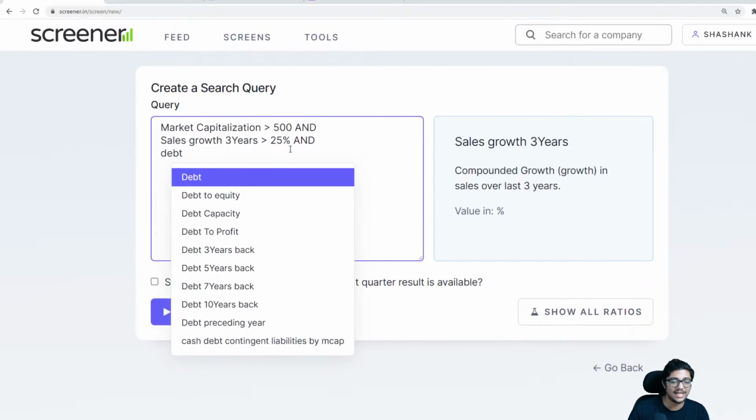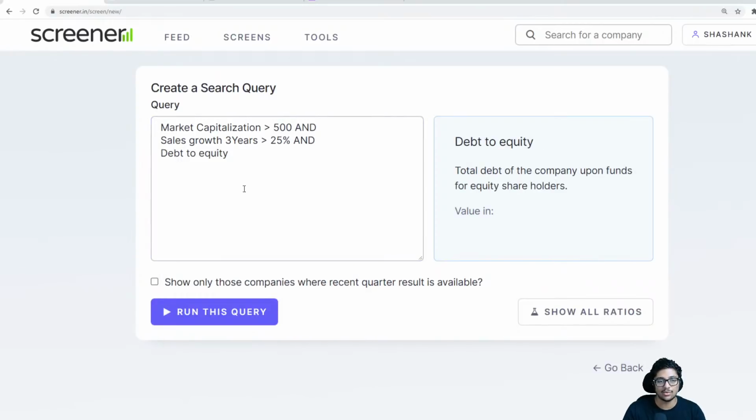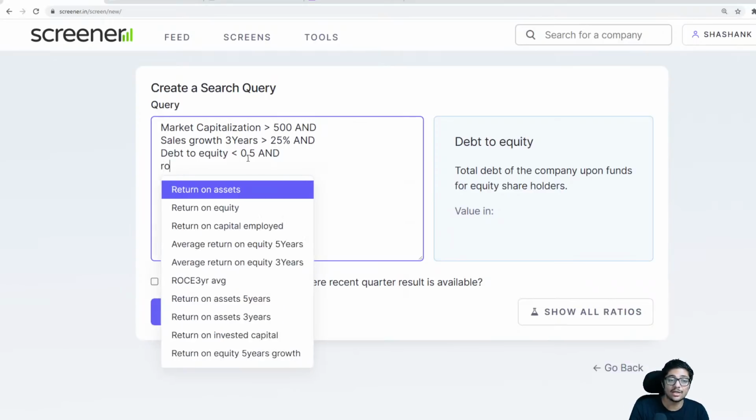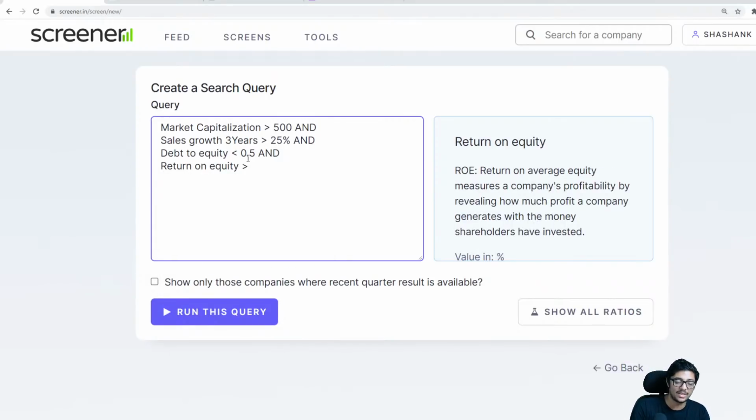Then I'm going to say debt to equity ratio. Basically I don't want my debt to be very high. I want the debt to be low, so debt to equity ratio less than 0.5. It's very simple. Then I want my ROE, return on equity, to be greater than 15%. And what else? Is there anything important?